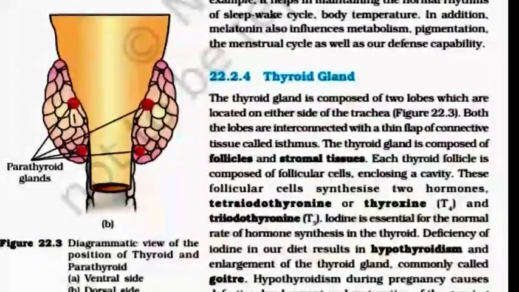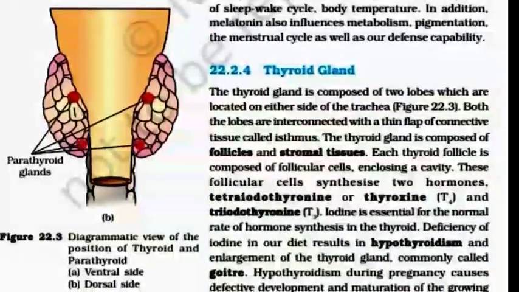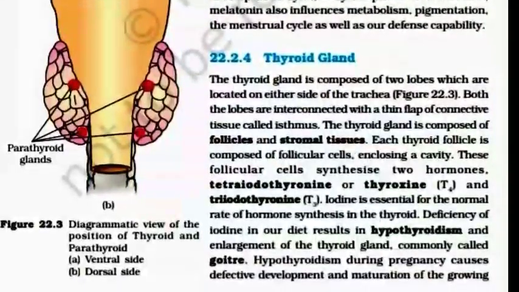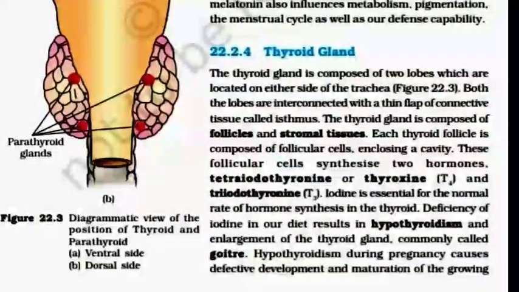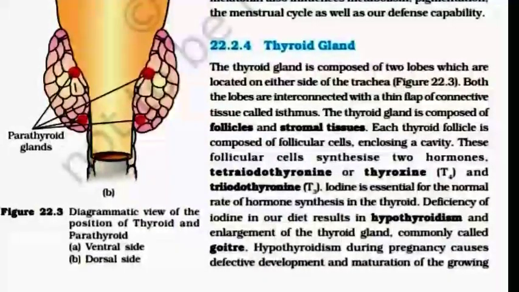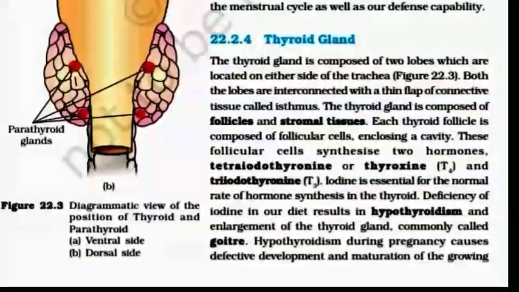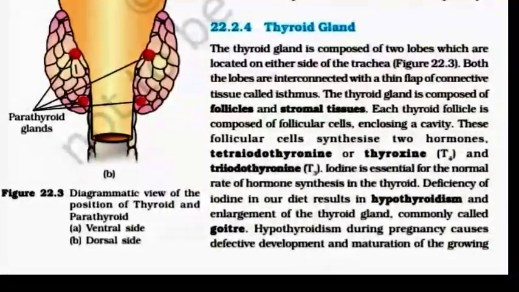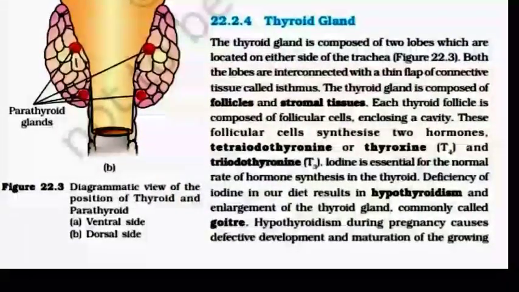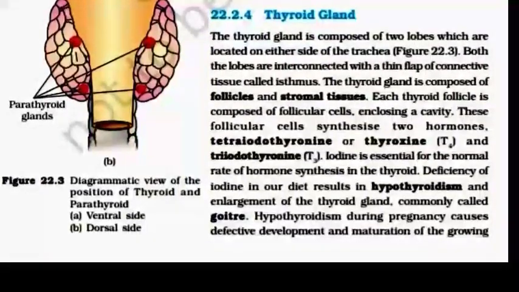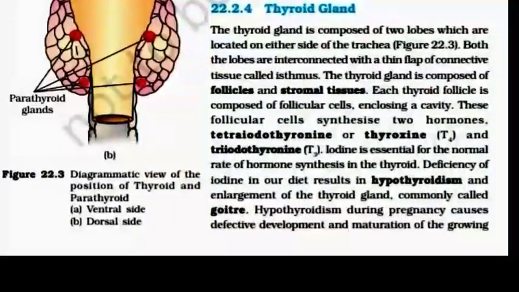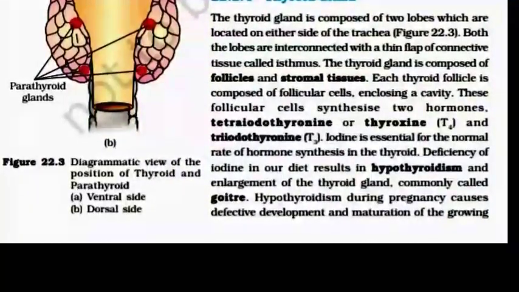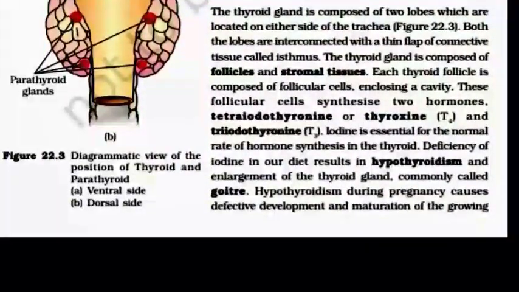These follicular cells synthesize two hormones, tetraiodothyronine or thyroxine (T4) and triiodothyronine (T3). Iodine is essential for normal rate of hormone synthesis in the thyroid. Deficiency of iodine in our diet results in hypothyroidism and enlargement of thyroid gland, commonly called goiter.